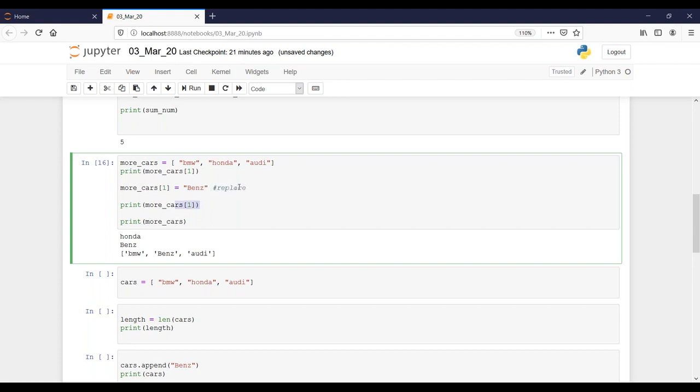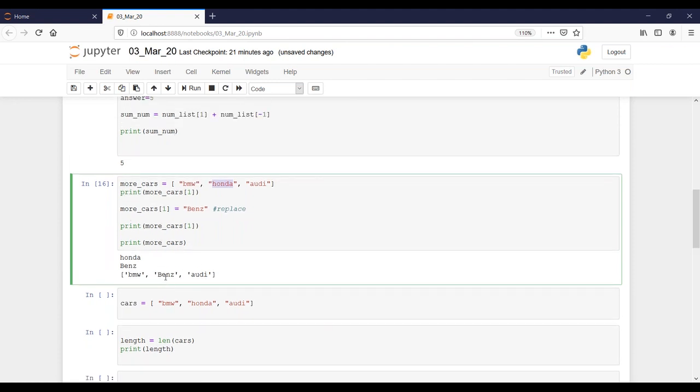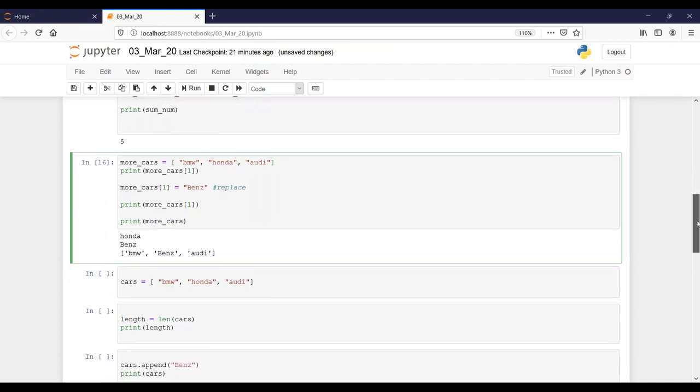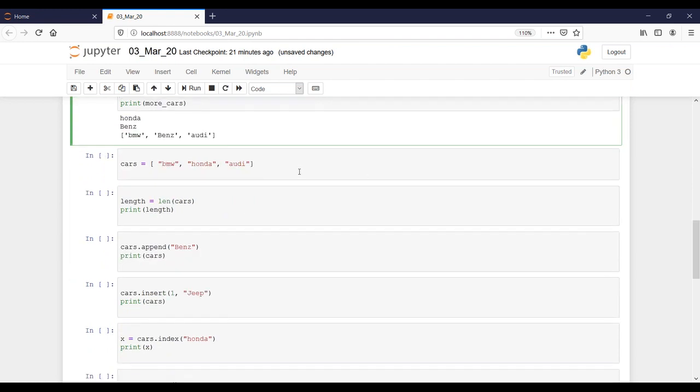Then more cars of 1 is giving you Benz, right? And this list item got replaced here in the first element with Benz. So what has happened? This Honda got replaced with Benz here. That's why this more cars is giving you a different answer compared to this list element. Such kind of things keep happening, so we'll get confused sometimes.